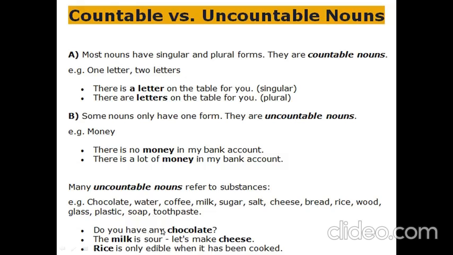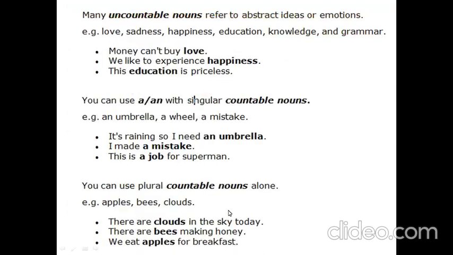Many uncountable nouns refer to abstract ideas or emotions. Example, love, sadness, happiness, education, knowledge, and grammar. Money can't buy love. We like to experience happiness. This education is priceless.